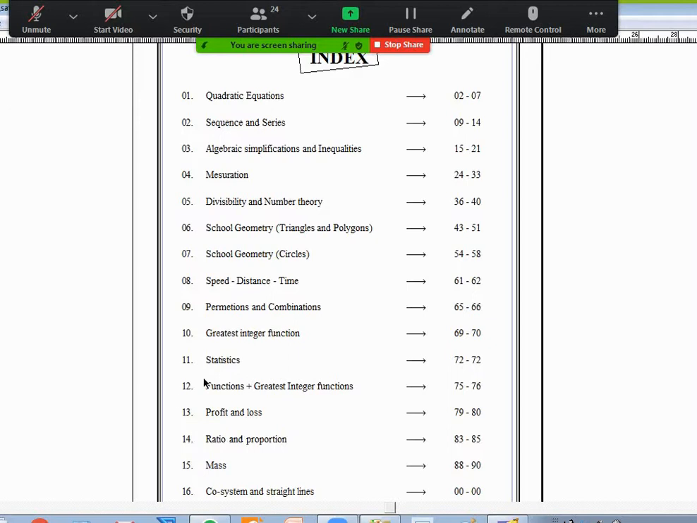I think I should have combined this with functions only. Profit and loss, ratio and proportion, something related to mass, and a little bit of coordinate geometry like straight lines, maybe.